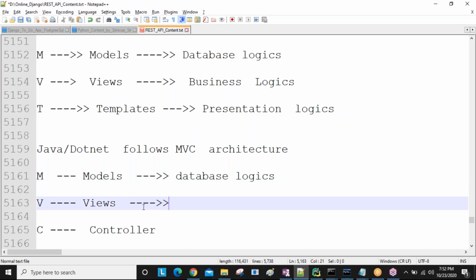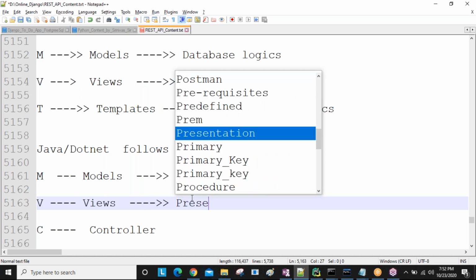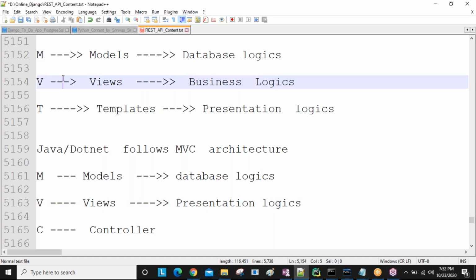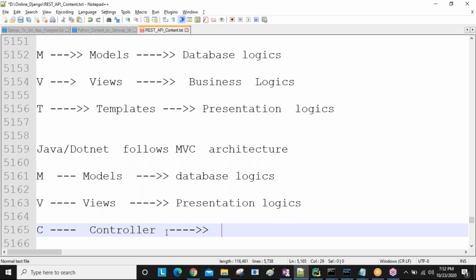In Java, view is maintaining the presentation logic, guys. But in our Django, view maintains the business logic. That is the difference. In Java, the controller is maintaining the business logic.